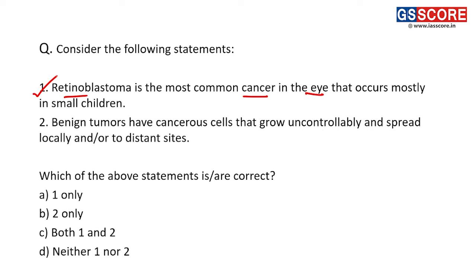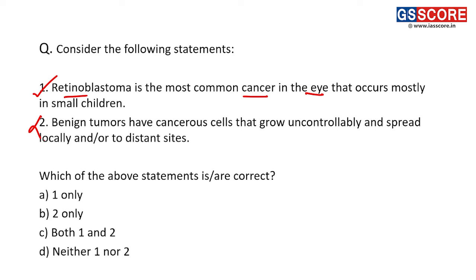Second statement, benign tumors have cancerous cells that grow uncontrollably and spread locally and or to distant sites. Right. So this statement regarding benign tumors is incorrect. Benign tumors are the tumors that stay in their primary location. They do not invade other sites of the body. That is what a benign tumor is. It does not invade other sites of the body. It stays in its primary location.